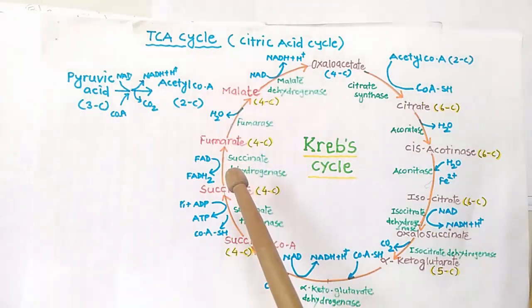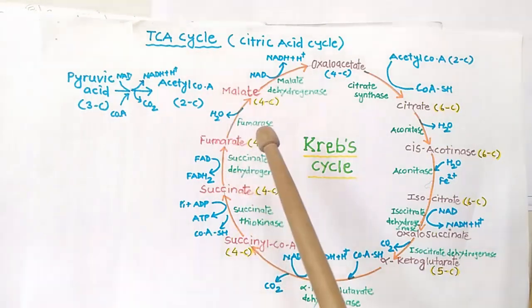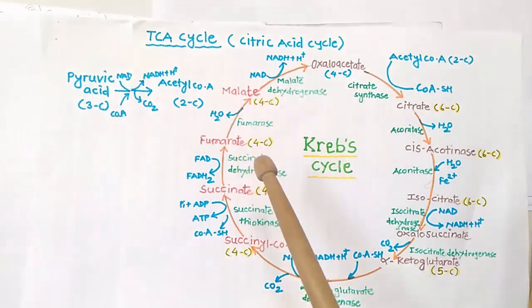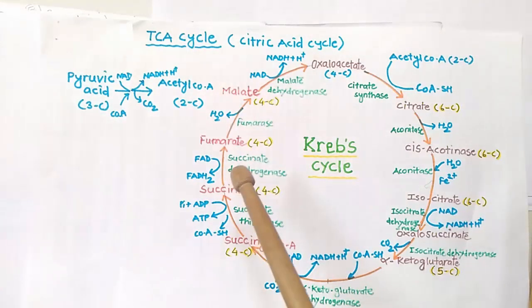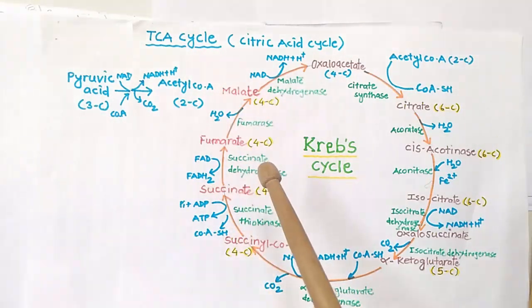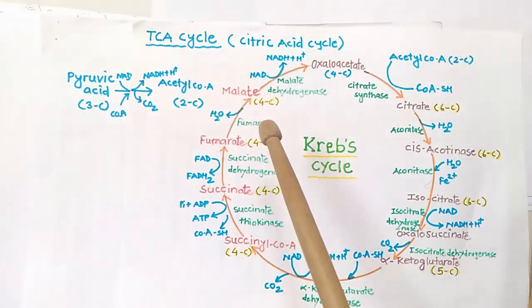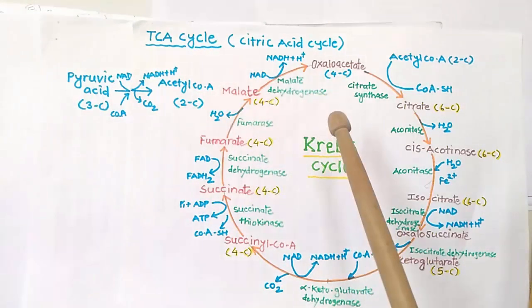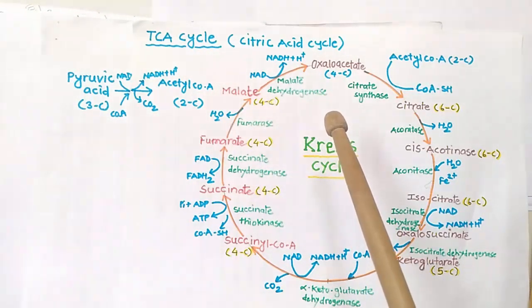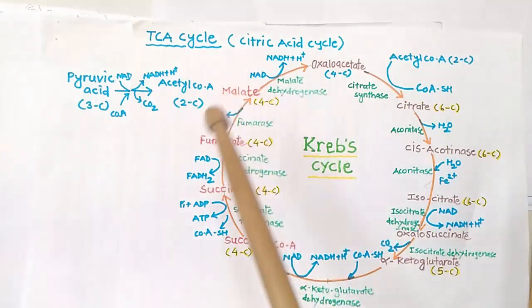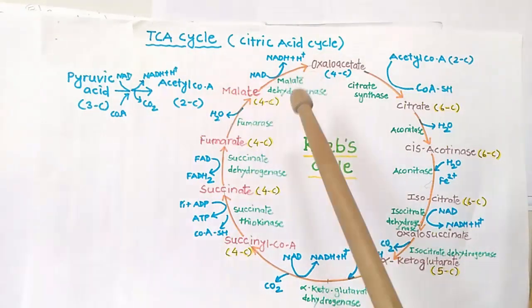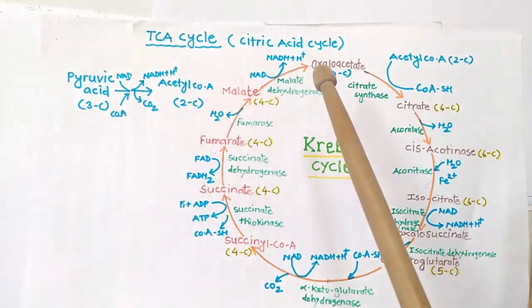Now this fumarate, which is a 4-carbon compound, is converted into malate. And lastly, this malate, under the influence of enzyme malate dehydrogenase, undergoes oxidation, giving out two hydrogens, which are picked up by NAD into NADH plus H plus.